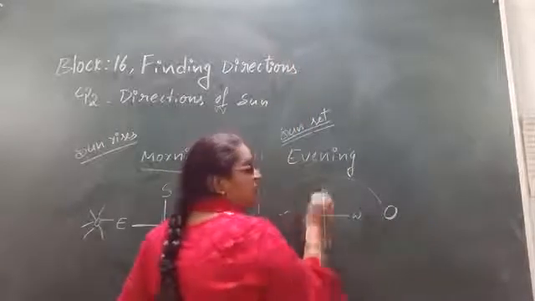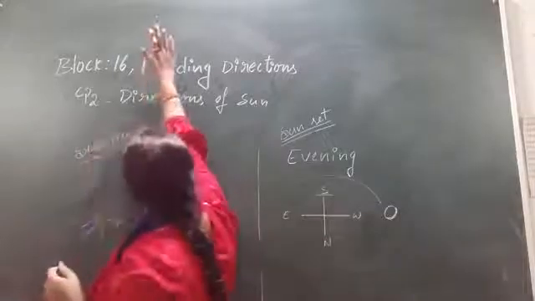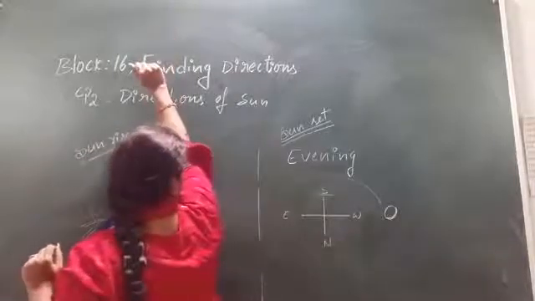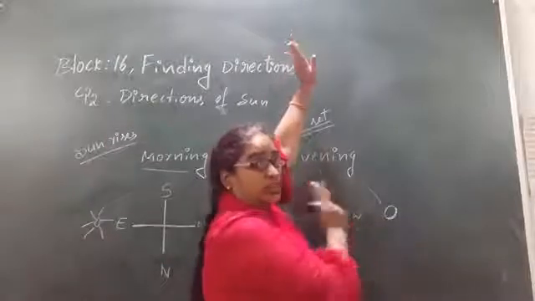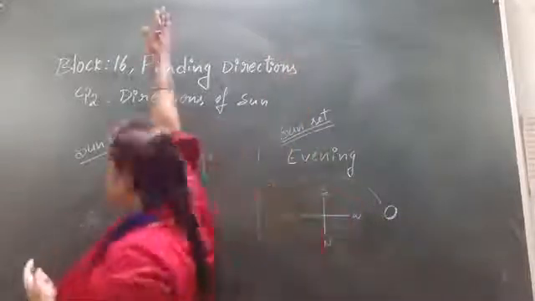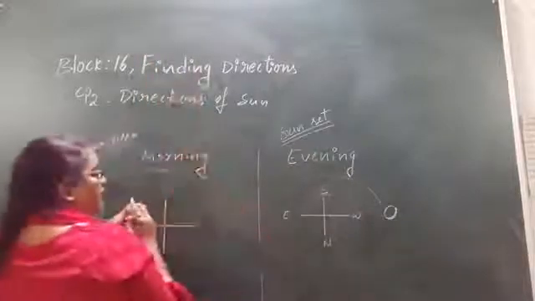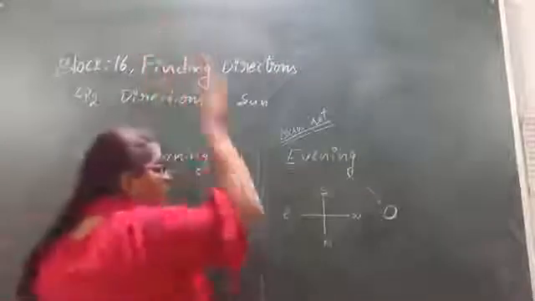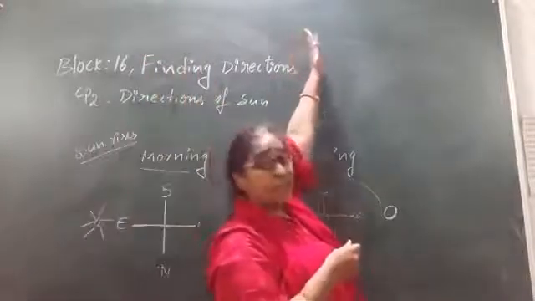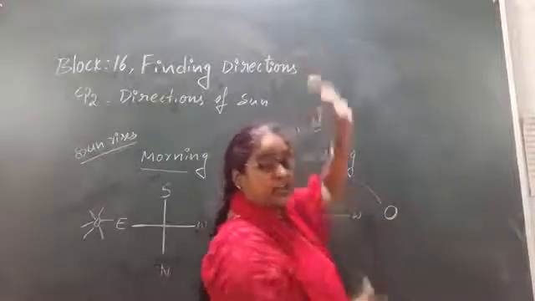So here the south and north didn't change. Here, on which side do I have south? Here I have it on the right side. But now I have south on the left side. Did you understand? When I am facing the sun rising, I have south on my right hand side. But now I have south on my left and north on my right hand side.